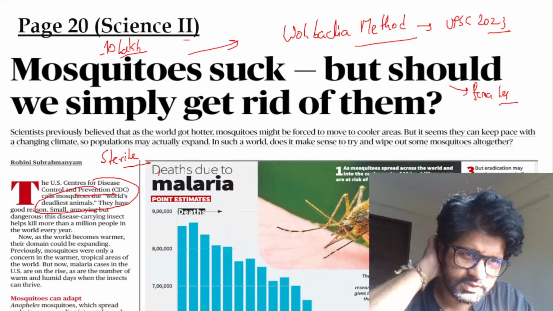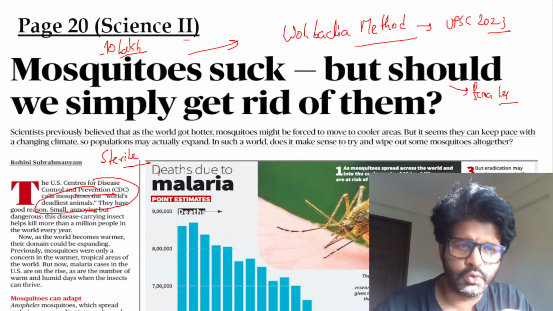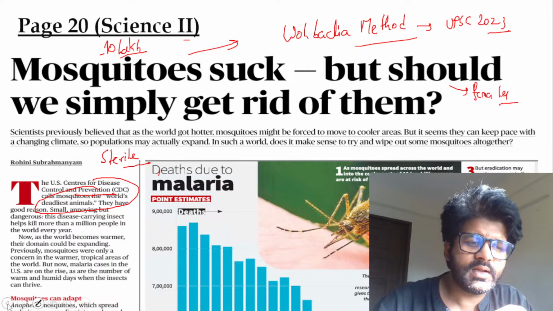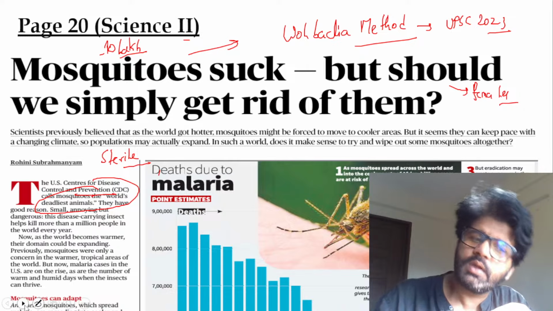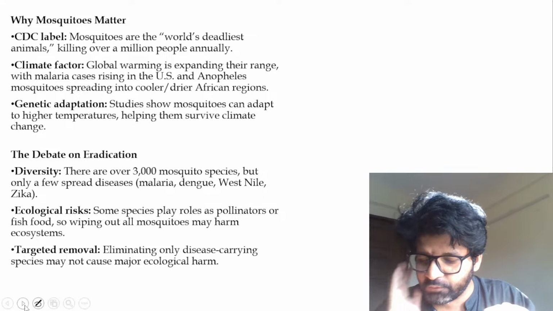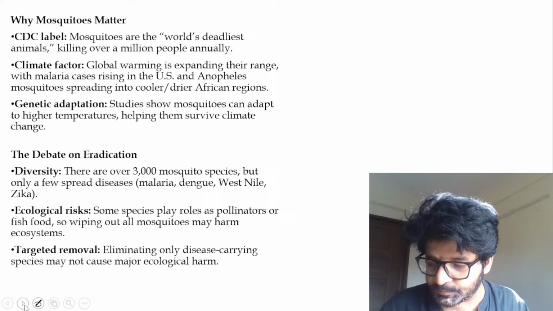If you're making them sterile, sterile means they cannot produce children. If they're not producing children, mosquitoes will be controlled to a certain extent. Then there is this Wolbachia method. There are limitations of this Wolbachia method as well, which UPSC has asked in 2023. Have you people heard about this Wolbachia method earlier?